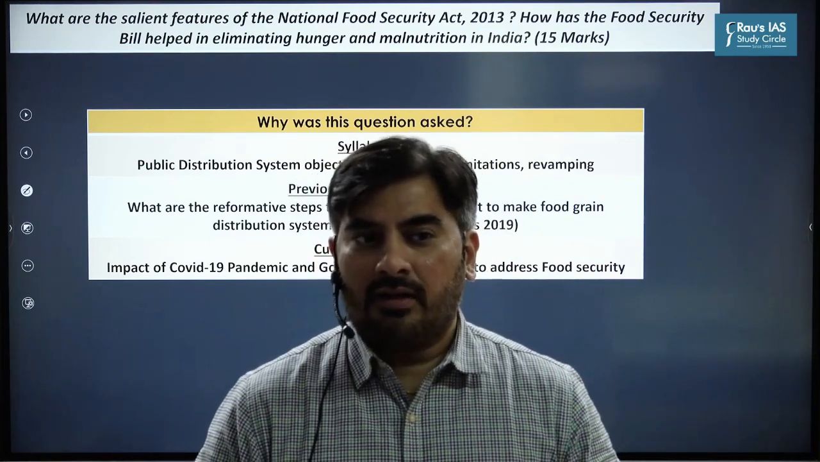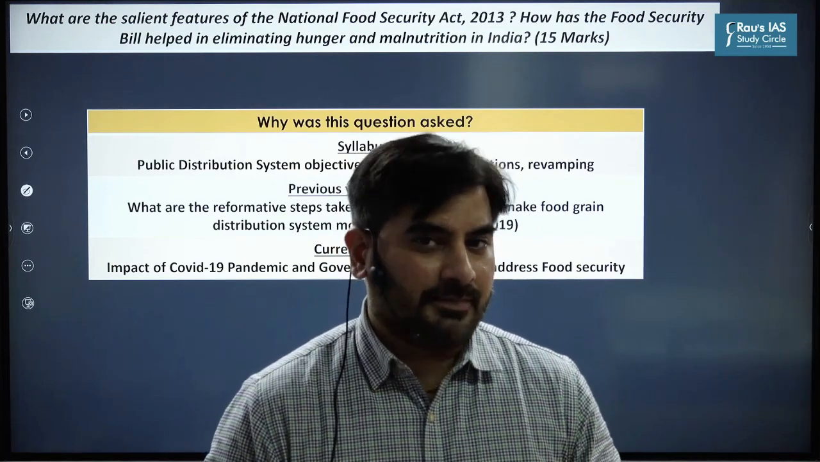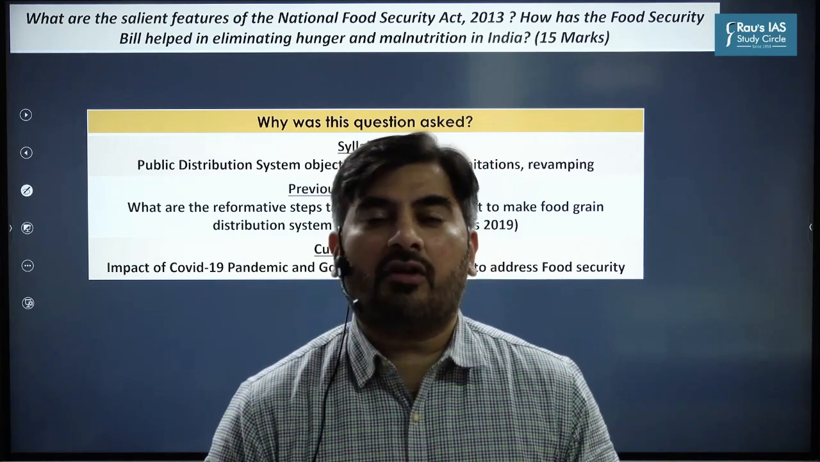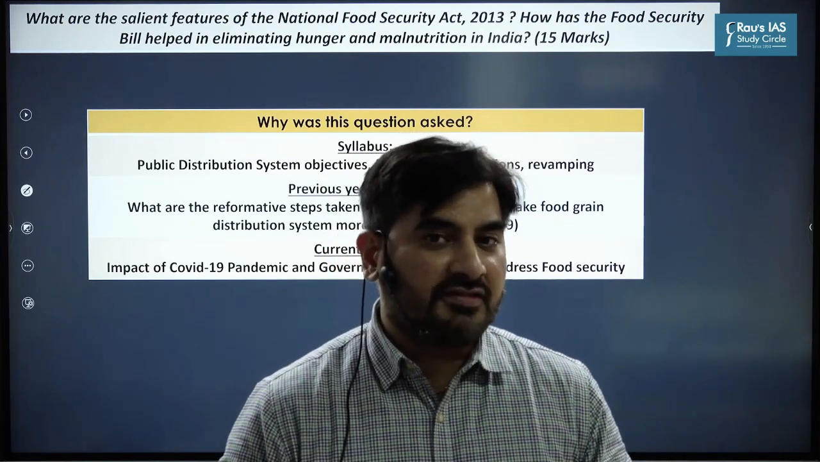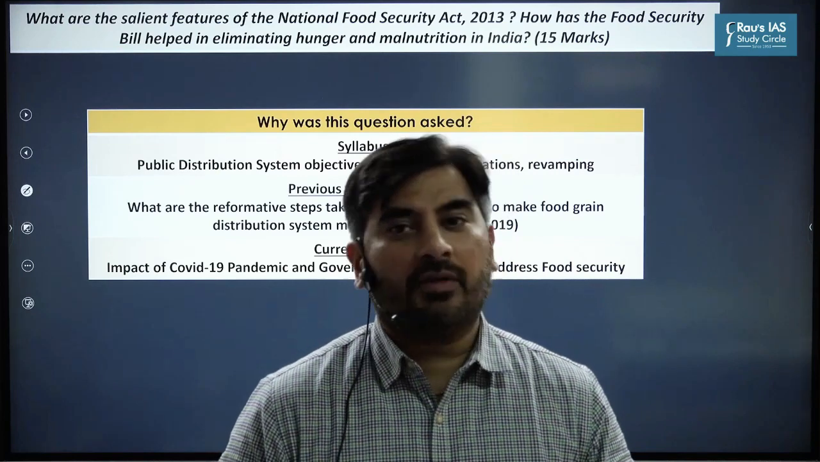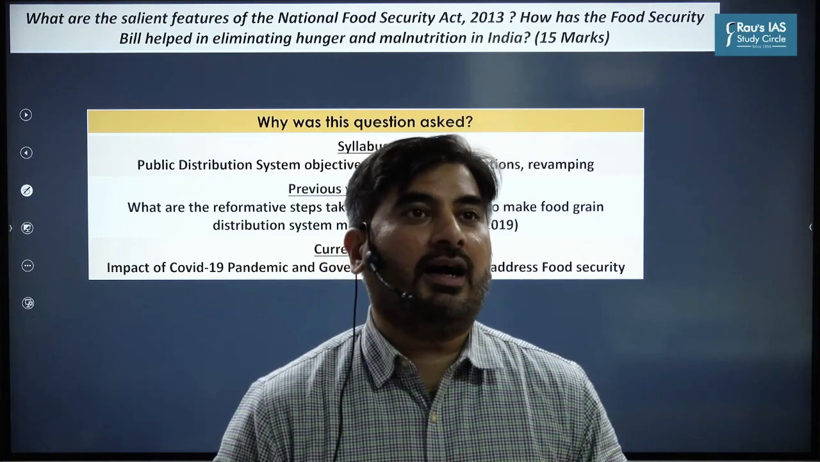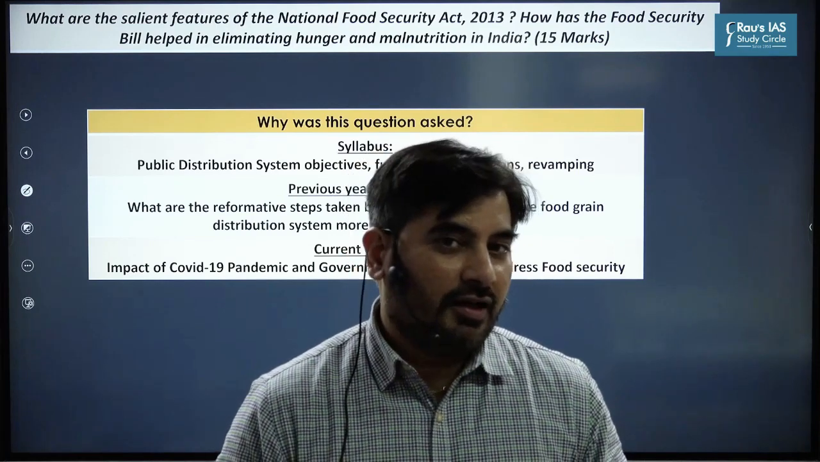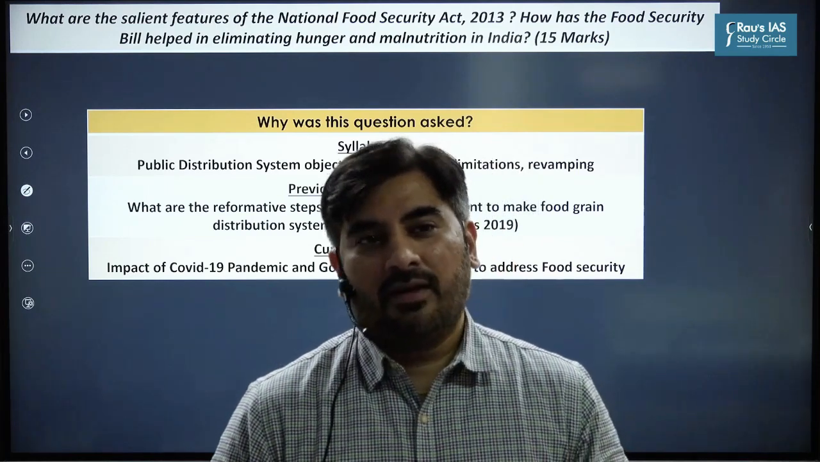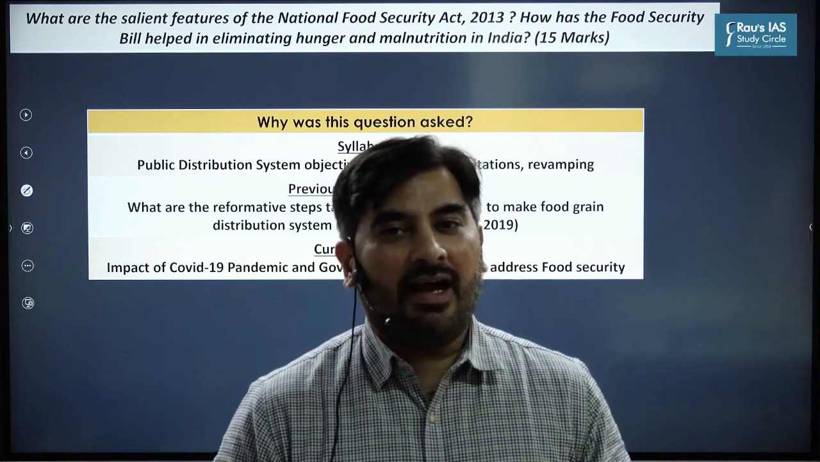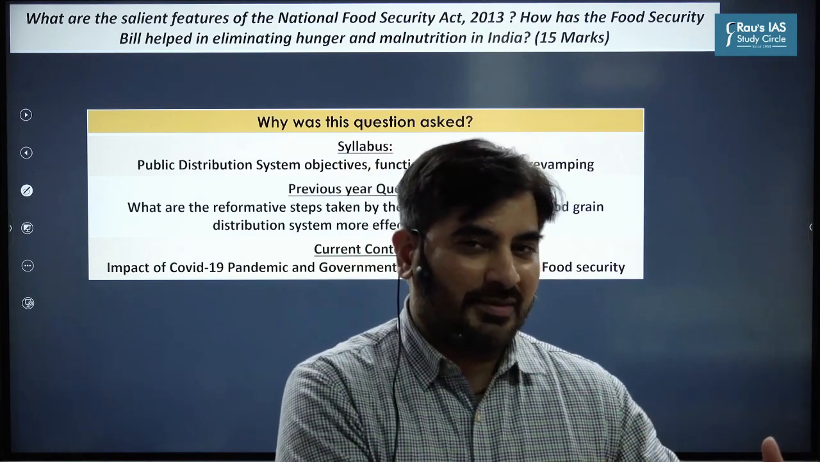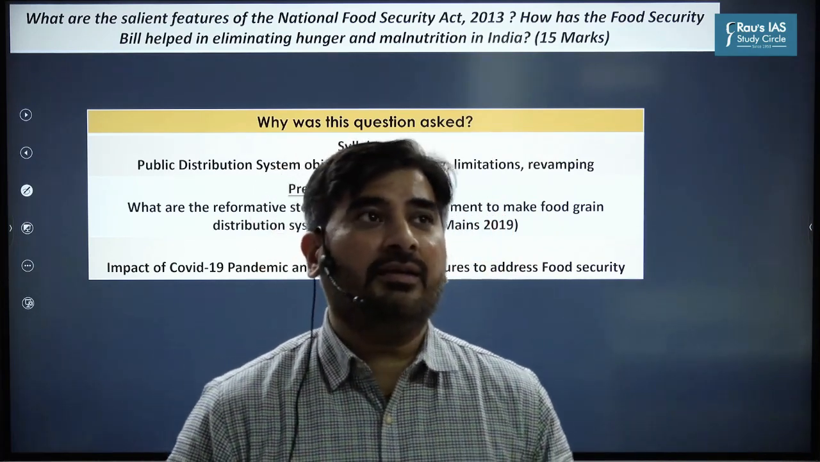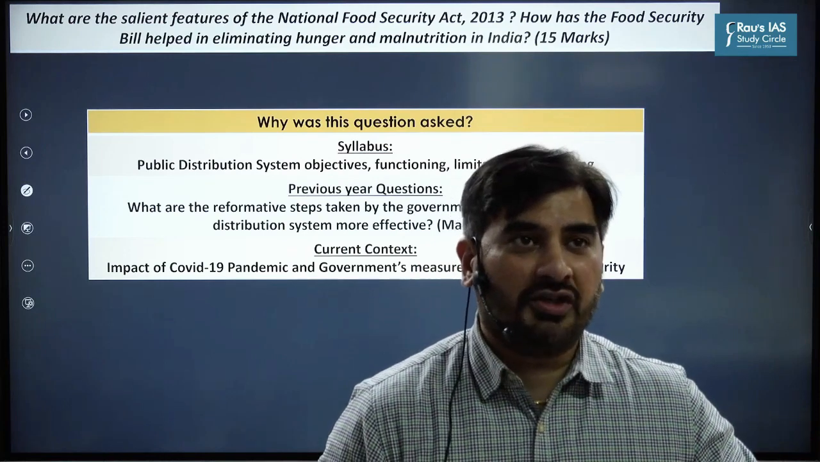We know that because of the COVID-19 pandemic, when people started facing distress, the government came up with a number of measures in order to provide food security to the people. One among them was Pradhan Mantri Garib Kalyan Anna Yojana, through which the government provided food security to the people. So this was in the news. Here, UPSC asked a question directly from the core part of the syllabus: salient features of the National Food Security Act and how it has helped in eliminating hunger and malnutrition.